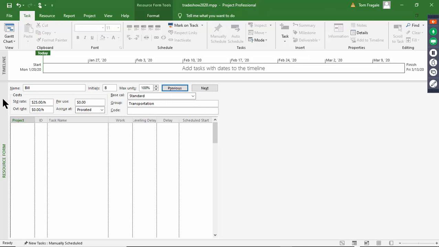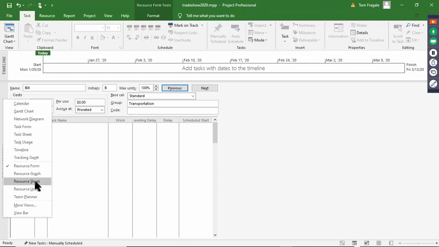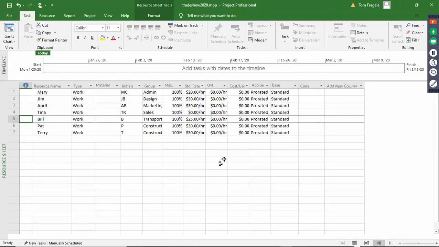Now, I'm actually going to go back to a different view. I'm going to right-click over here. Now, I want to see the resource sheet, which is more of that spreadsheet format, and then we can kind of see what we have here.